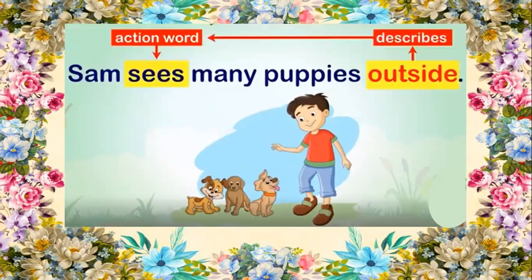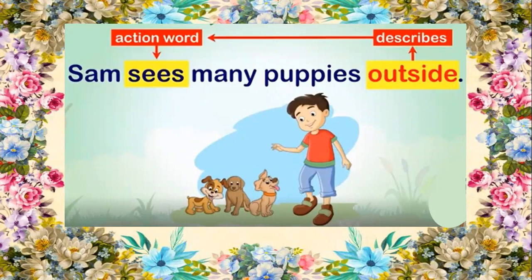The answer I get is, Sam sees many puppies outside. So outside describes the action word sees. It is telling where. So it is an adverb of place.